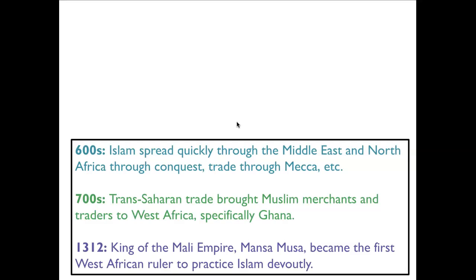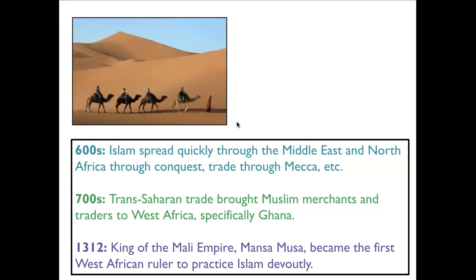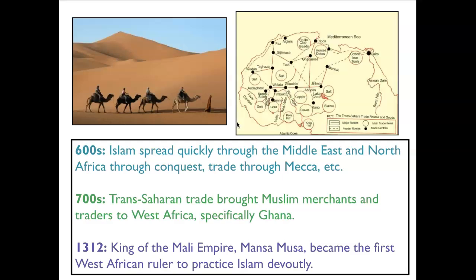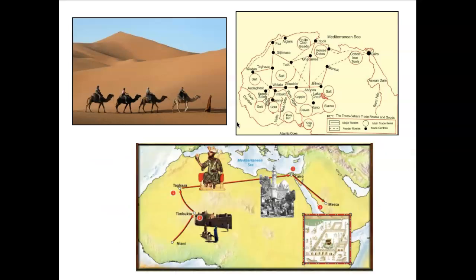By 1312, the king of the Mali Empire, Mansa Musa, became the first West African ruler to practice Islam devoutly. Muslims also introduced the camel into West Africa, and here we see all of the trade. So in this lesson, we're really going to see a lot of connections between our last lesson for Unit 4 and our Unit 3, Islam. And this is an image that represents Mansa Musa's Hajj to Mecca. As a Muslim, he is required to go to Mecca at least one time in his life.